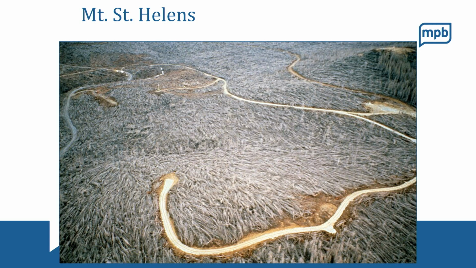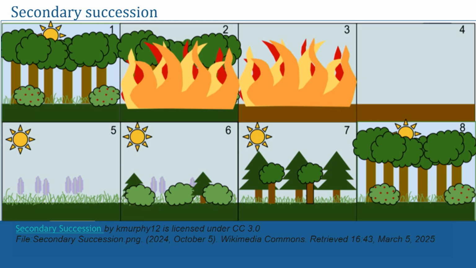There's like really hot stuff mixed in with all that dust and debris. So when it's going down the mountain, it destroyed this whole forest. All these little brown things right here, those are all trees. And so you can see that pyroclastic flow just totally wiped out this forest, okay? So once a disturbance happens, then the process of rebuilding the forest or the community is going to start. And that is called secondary succession.